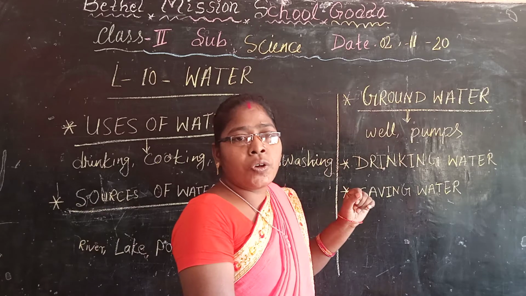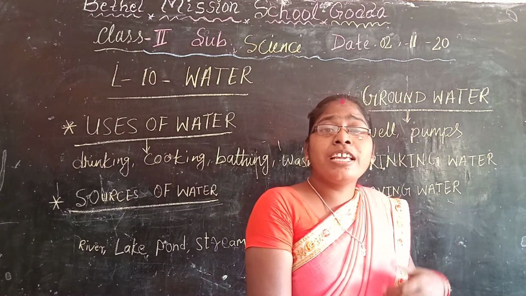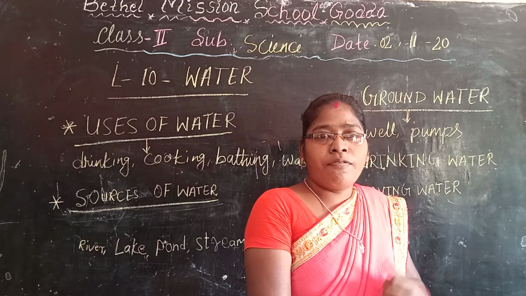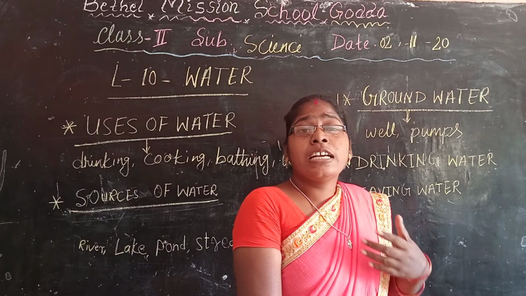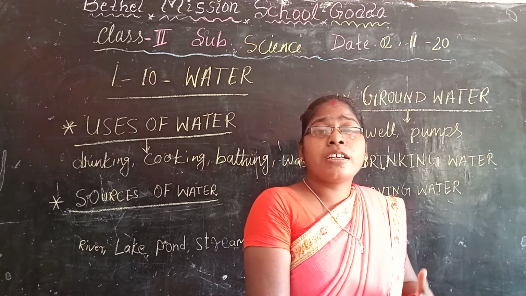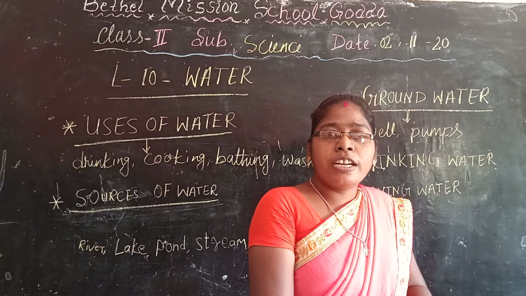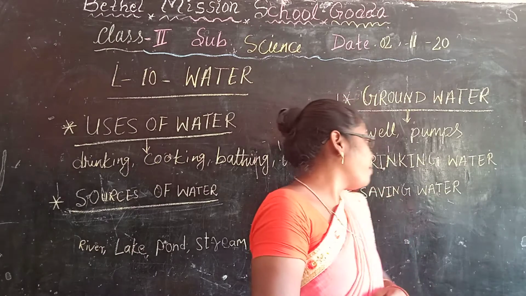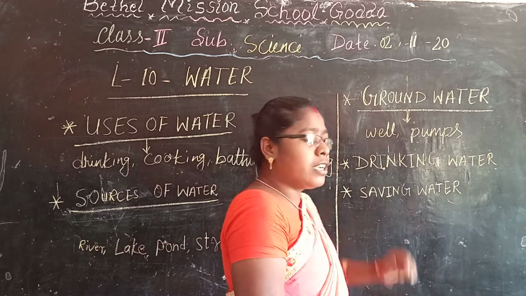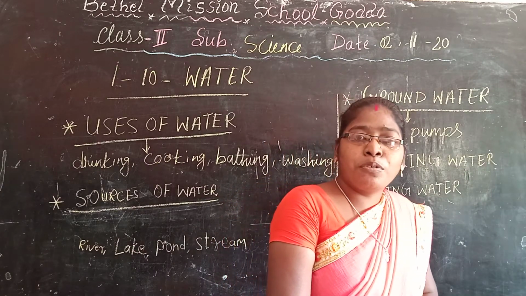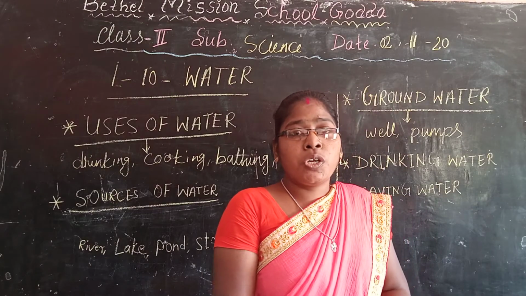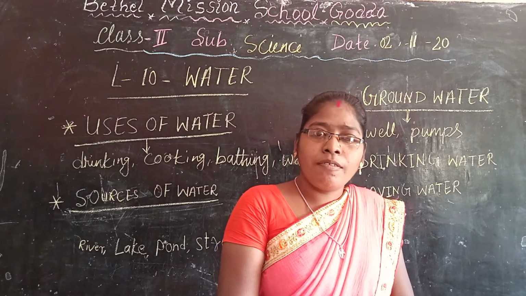Drinking water: we have to drink clean, germ-free water, and we can clean water by boiling, filtering and water purifying. Saving water: we have to use the bucket because use of a bucket saves water.